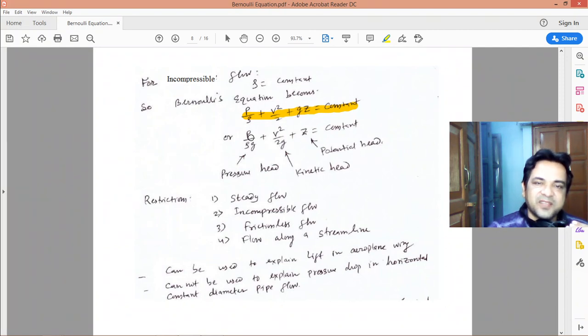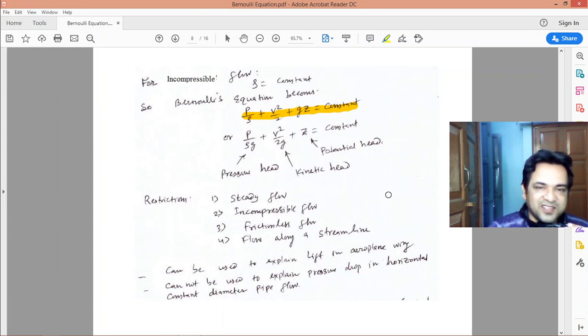So basically the summation of pressure energy, kinetic energy as well as potential energy, all these three energies, remains constant. Though you have derived this equation from the momentum equation, still you are getting the conclusion that the summation of all forms of energy for a fluid flow at different locations remains constant. This is a simple form and is known as the Bernoulli's equation.